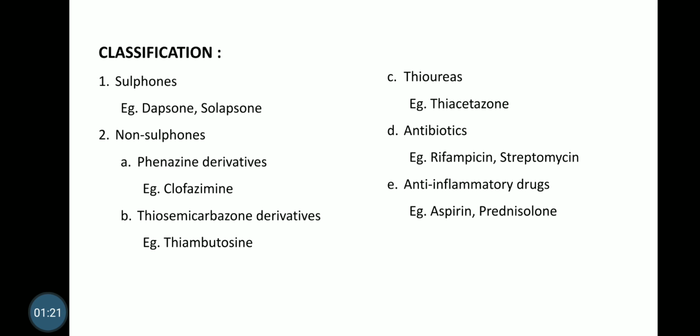Let us see one by one. Phenazine derivatives, clofazimine, thiosemicarbazone derivatives, thiambutocin, thioureas, thiacetazone, antibiotics, rifampicin, streptomycin, anti-inflammatory drugs, example aspirin, prednisolone.